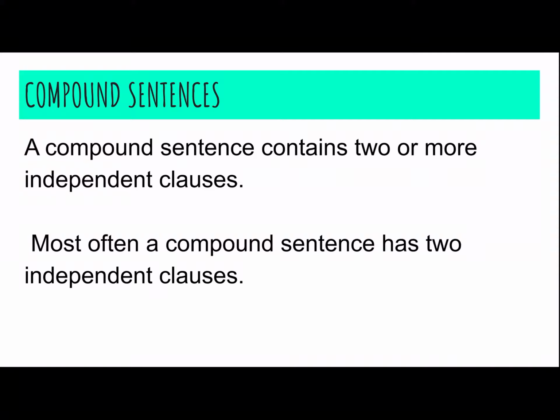So it is different than a simple sentence, which is one independent clause. And using both compound sentences and simple sentences is going to be really helpful for your writing because it makes it more interesting for the reader to see a variation of your sentence types. A compound sentence often has just two independent clauses.